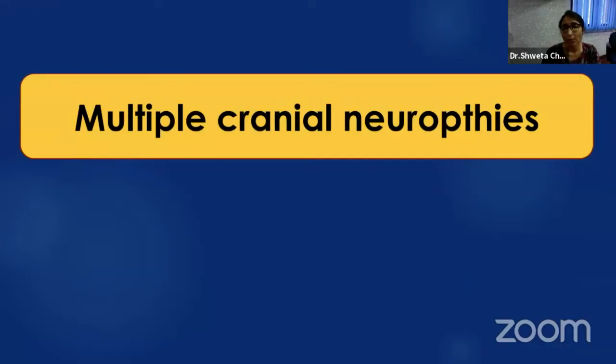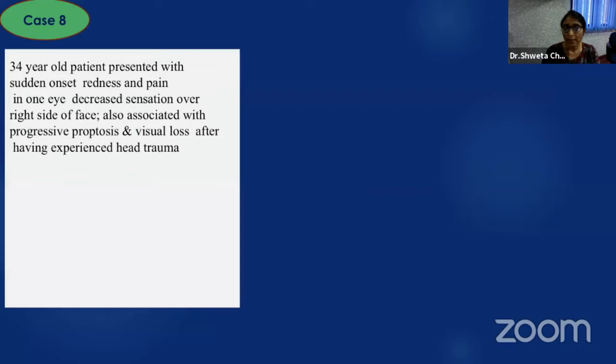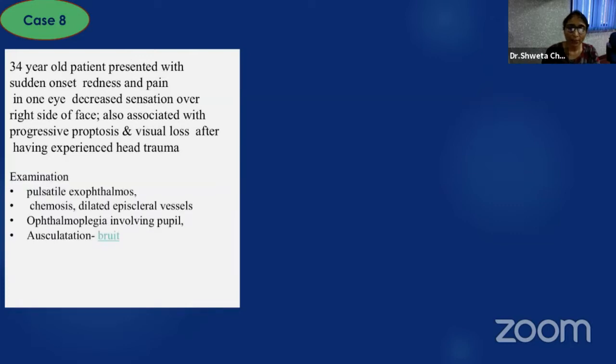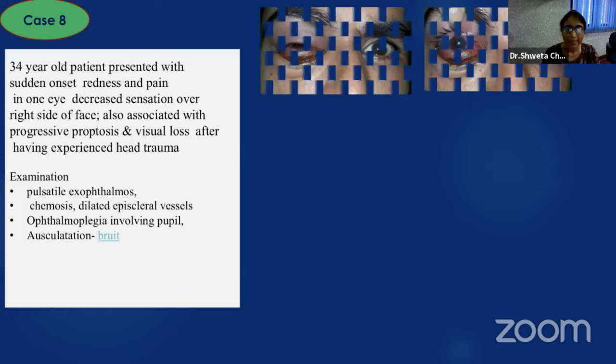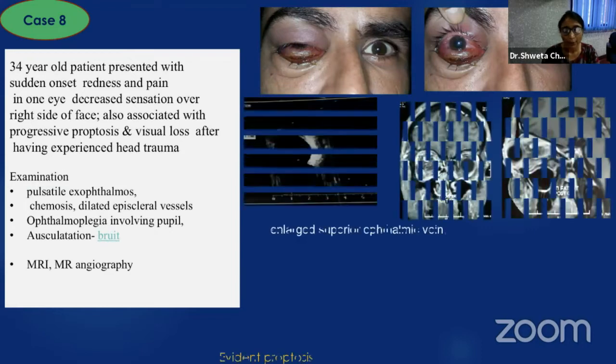Now, neuroimaging is quite helpful in multiple cranial neuropathies. It helps you localize where the lesion is. Like a 34-year-old male patient presented with sudden onset redness and pain in one eye, decreased sensation over the right side of the face associated with proptosis. On examination, he had pulsatile exophthalmos, chemosis, dilated episcleral vessels, and ophthalmoplegia involving the pupil.